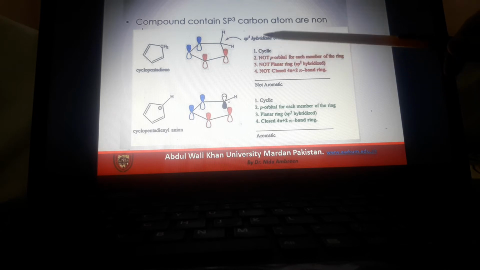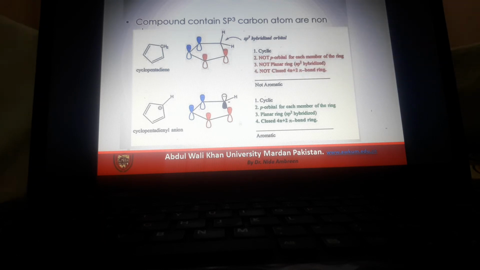So the molecule is cyclic, but there is no p orbital for each member of the ring, so it is not planar. It should be sp2 hybridized, and it does not follow the Huckel rule.